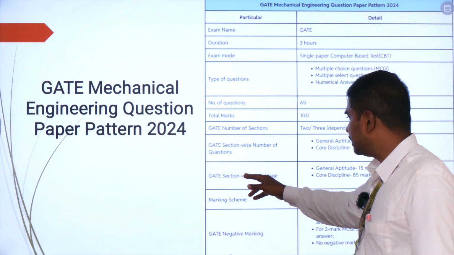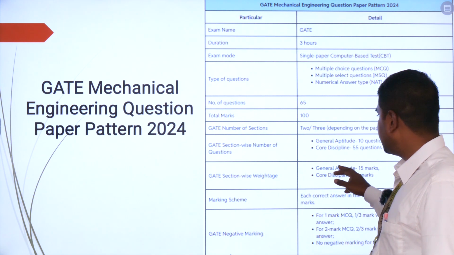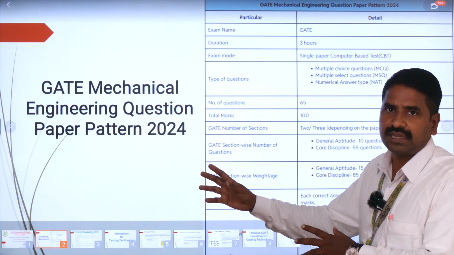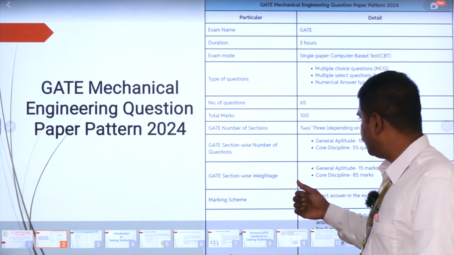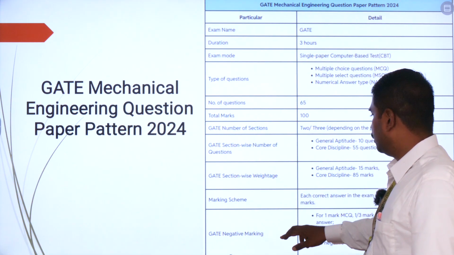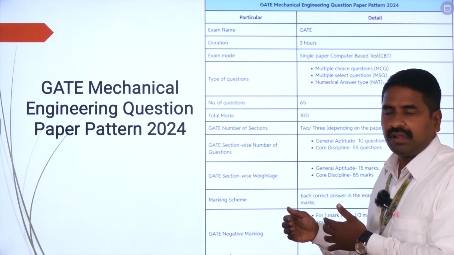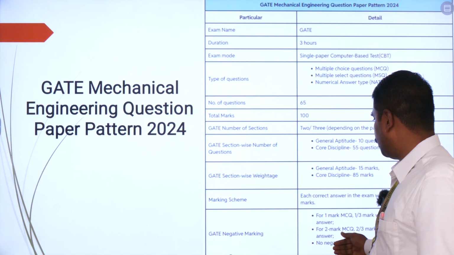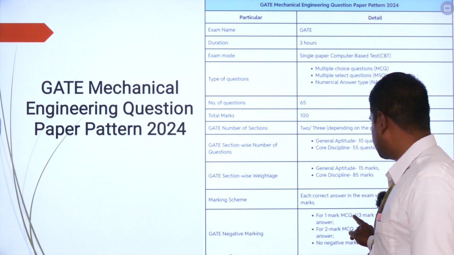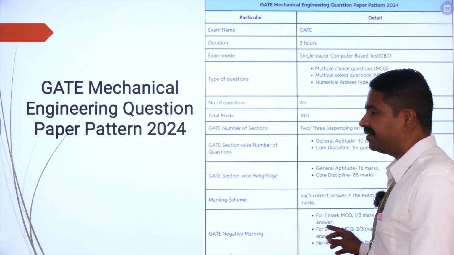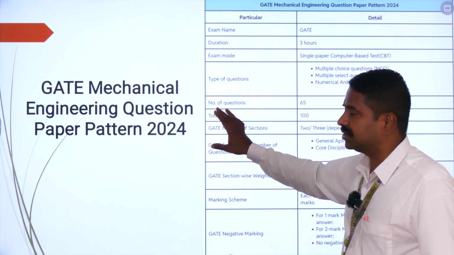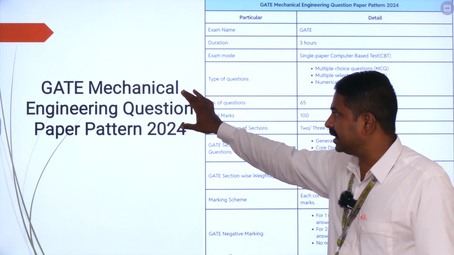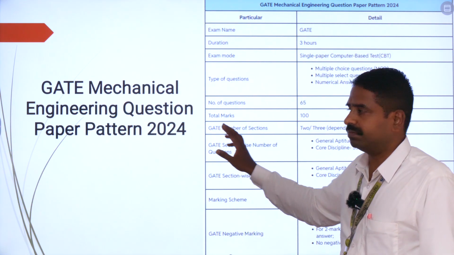Next, GATE section wise weightage, if you are going to see, GATE general aptitude is going to have a total of 15 marks out of 100, and remaining 85 marks goes to the core discipline. So the marking scheme, you are going to have negative marking also, as you are going to see over here. So for 1 mark multiple choice questions, 1/3 mark will be deducted for a wrong answer. This is going to be the pattern which is going to be followed for GATE Mechanical Engineering in the year 2024.